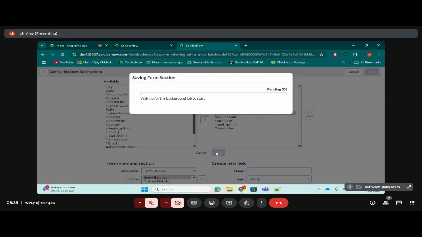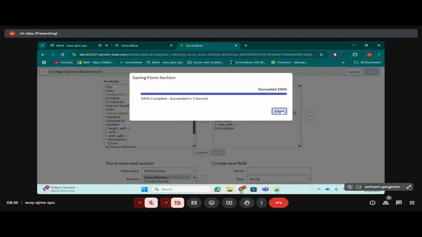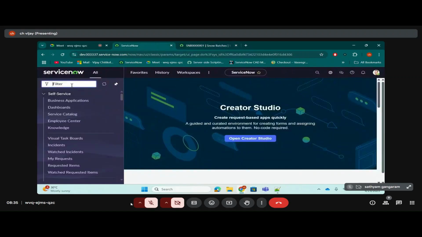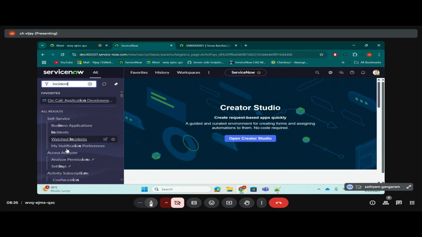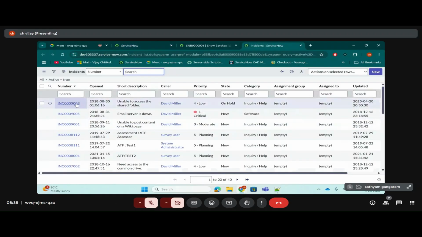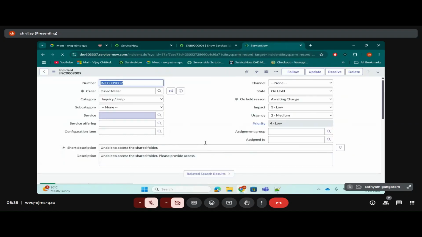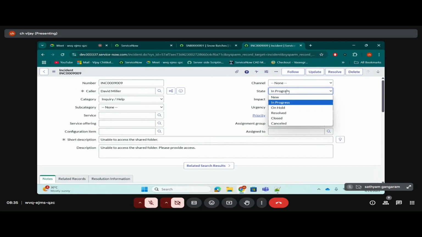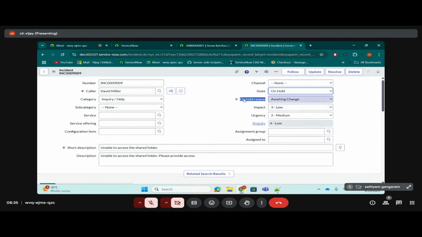So in the incident form, I showed you a scenario. If you pay attention, when the state is on hold, then only on hold reason is appearing. Do you remember that? Yes, Vijay. Let me just show it to you again, in case anyone is not understanding that. Let's open any record. This is an incident form. Here we have a state field and an on hold reason field. When the state is selected as on hold, then only on hold reason is visible and it is mandatory, right?